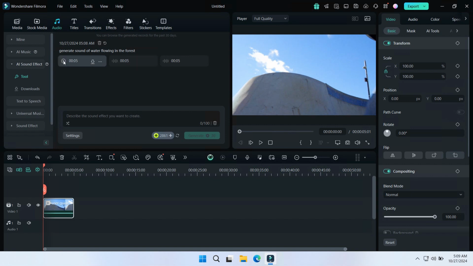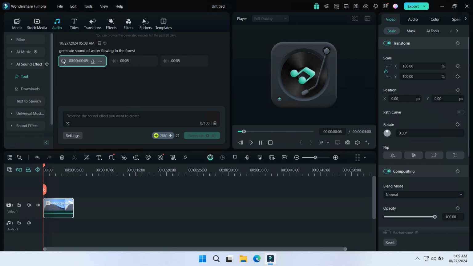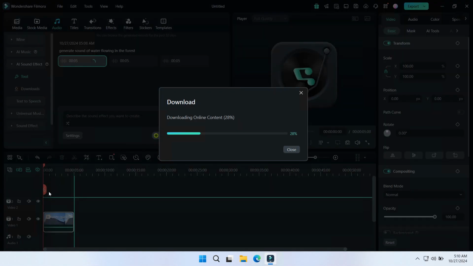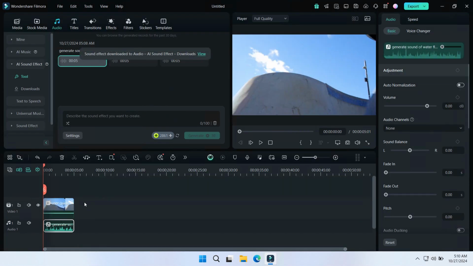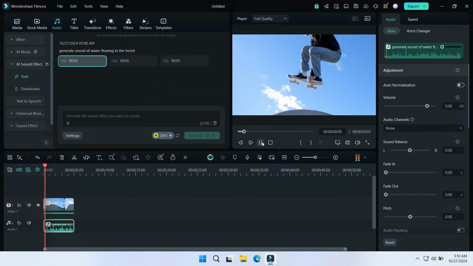For example, let's play. Can you hear? Okay, let's play the second. And number 3. Okay, I will take the first one and put it in here. Now, the sound effect will be downloaded by Wondershare Filmora here. You can see.